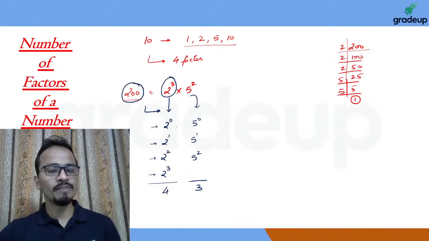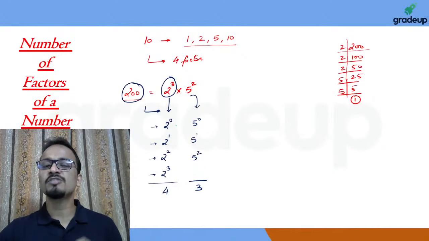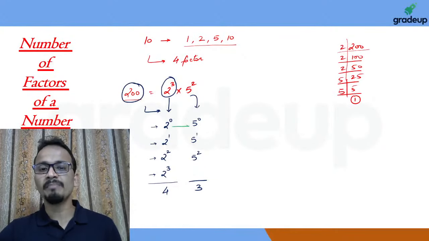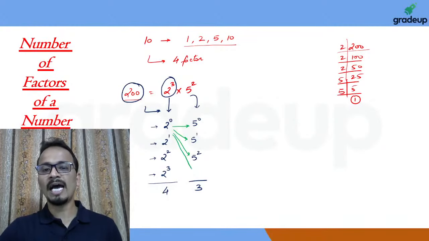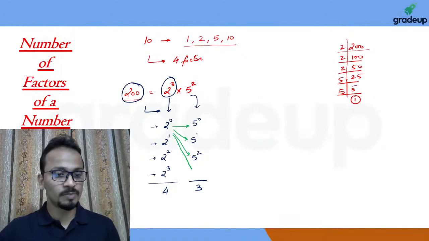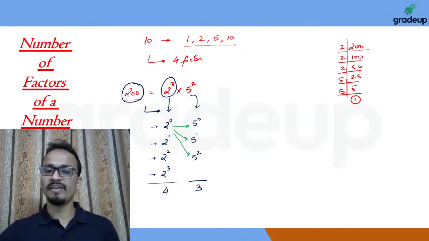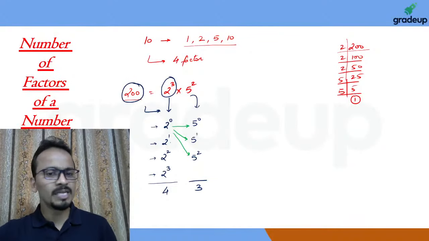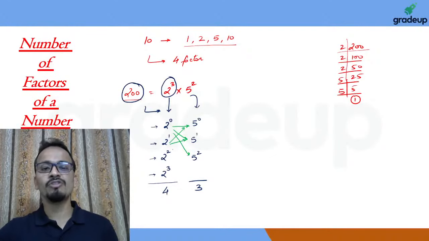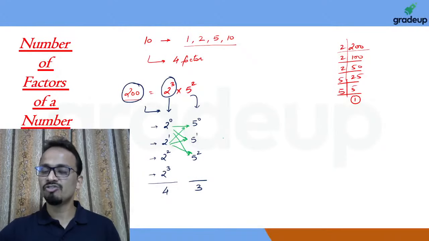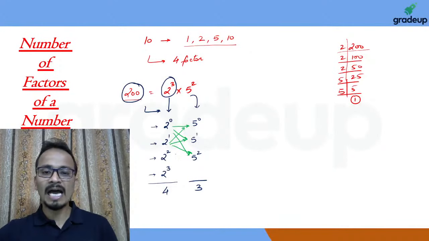If I make the combinations manually, 2 raised to power 0 can be used with 5 raised to power 0, 1, or 2. There is no 5 raised to power 3 present. Similarly, 2 raised to power 1 can be used again in 3 ways, which will generate 3 more factors, and so on.